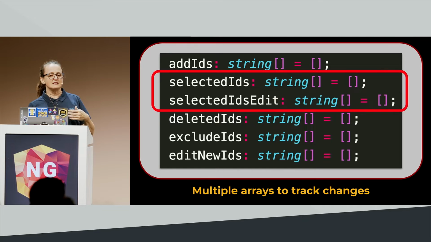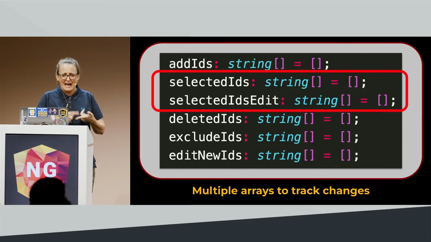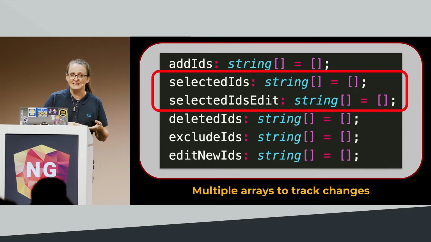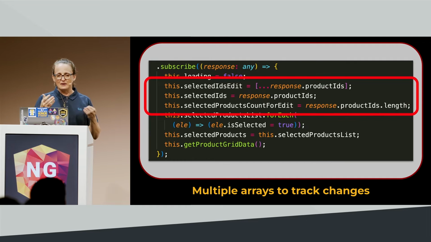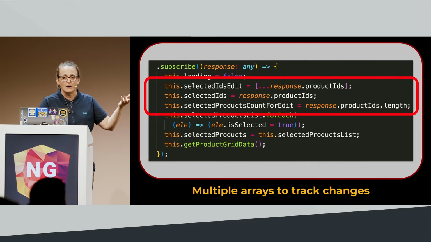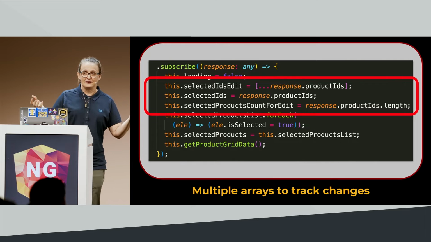So here we have selected IDs and selected IDs edit. I assume one of those is editing something, but I'm not really sure, because I also have add IDs, deleted IDs, exclude IDs, new edit or edit new IDs. I'm really surprised we don't have selected IDs new or old selected IDs, right? Because these are the types of properties we see in this pattern. And then if you look at how they're set, oh, look, it's just a copy of a copy, right? And sometimes you'll find a copy of a copy of a copy. Sometimes you'll get Lodash in there doing a deep clone of the array, right?